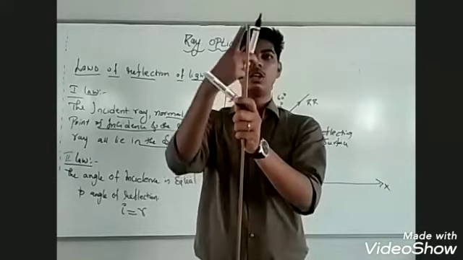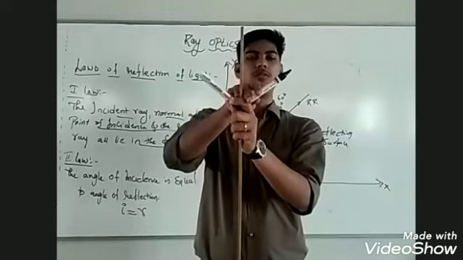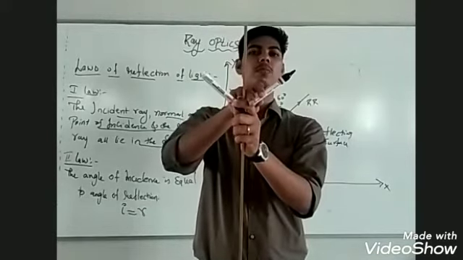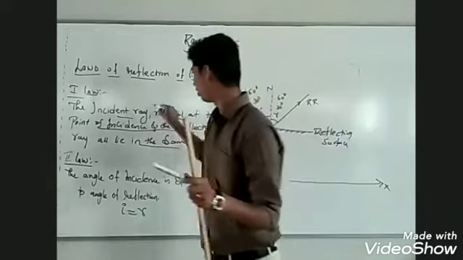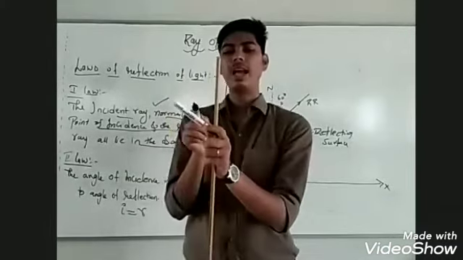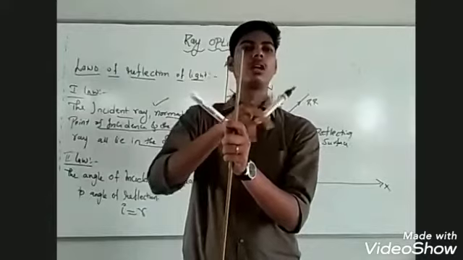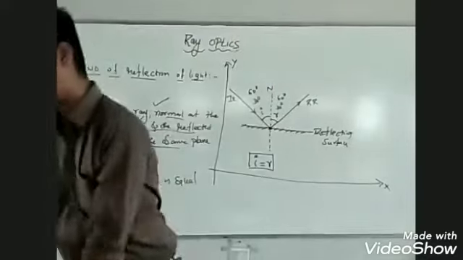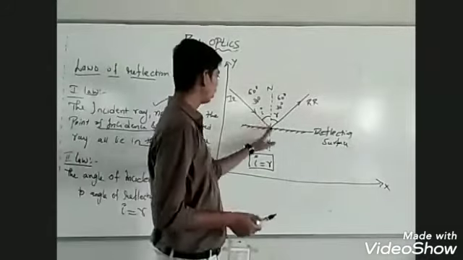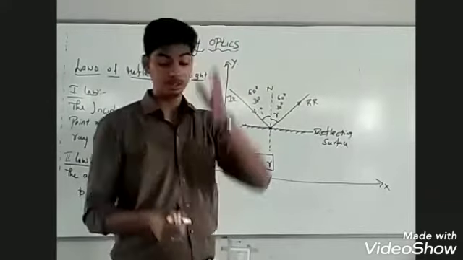The incident ray, the normal at the point of incidence and the reflected ray all lie in the same plane. This is the first law of reflection, and the angle of incidence will be equal to the angle of reflection. A ray of light is reflected at the same angle at which it is incident. This is the second law of reflection.